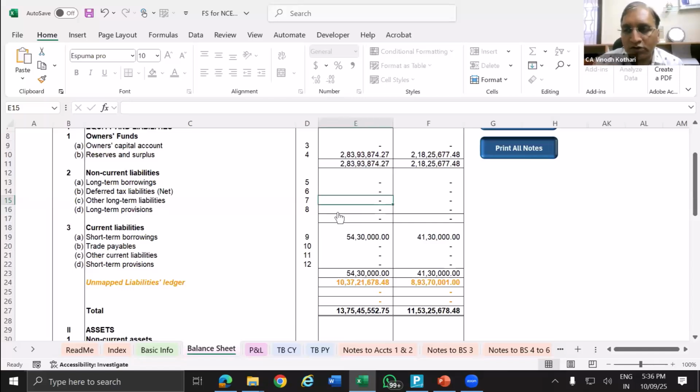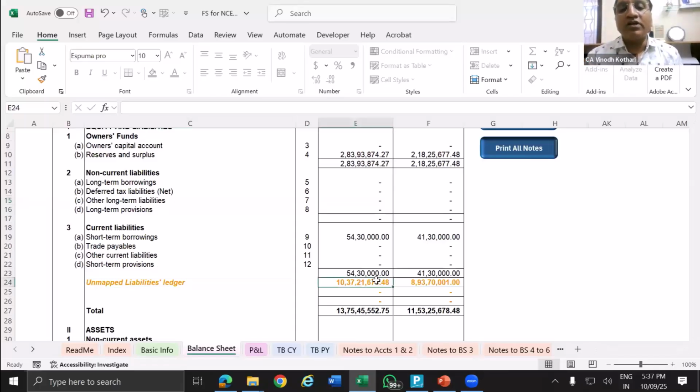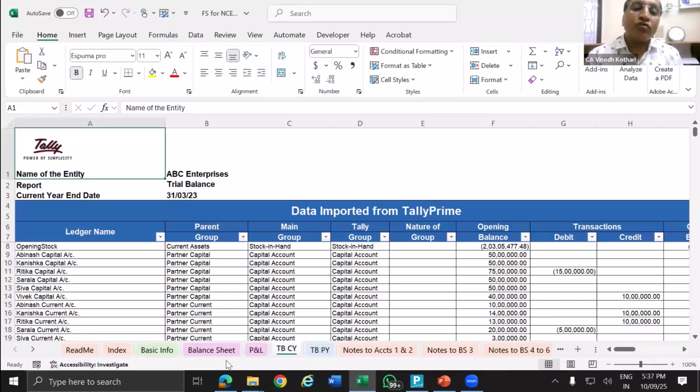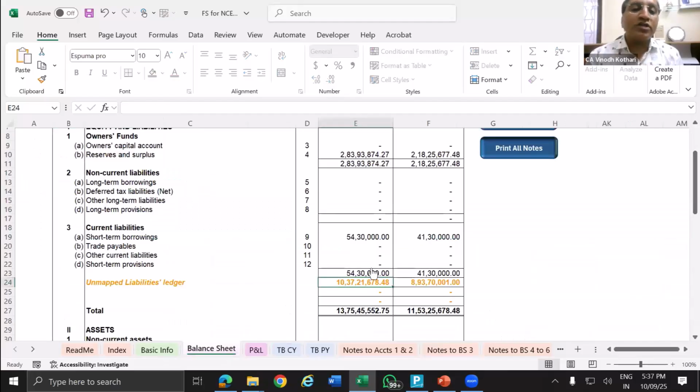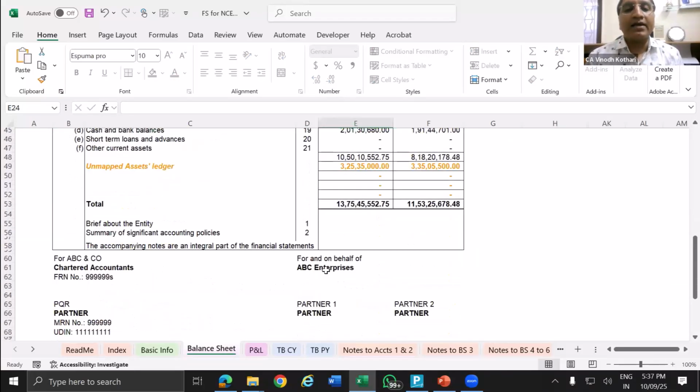But one point of caution, always create a version 1, version 2, version 3. In case something happens, regrouping needs to be done. Your time will not be wasted. So now unmapped ledger. Now what is this yellow color? There are few ledgers which are unmapped. So we have to map it. So there should be nothing in orange color. Everything should be in black color.